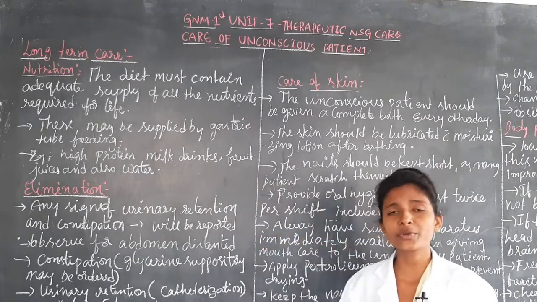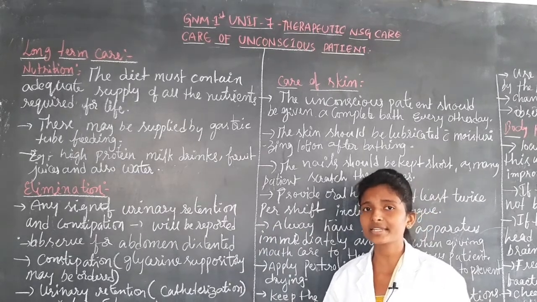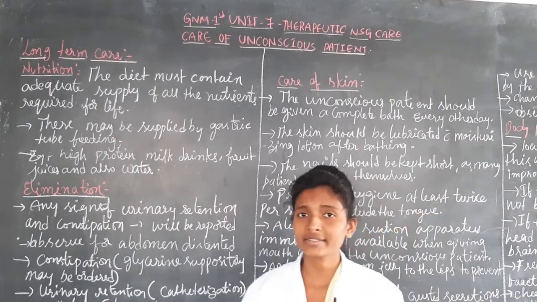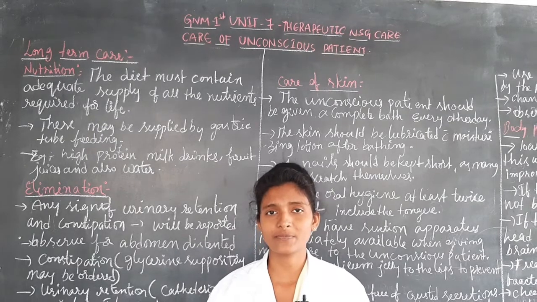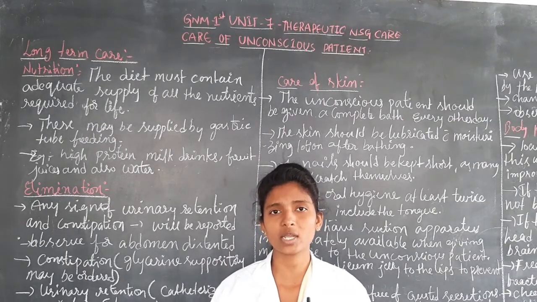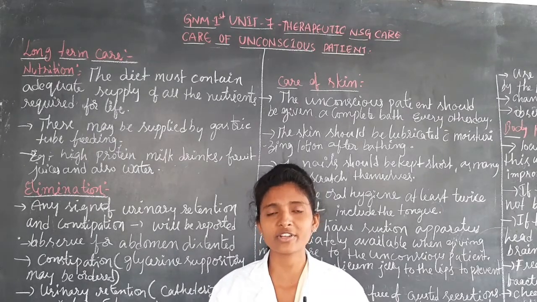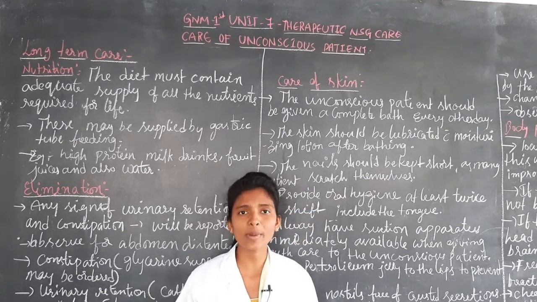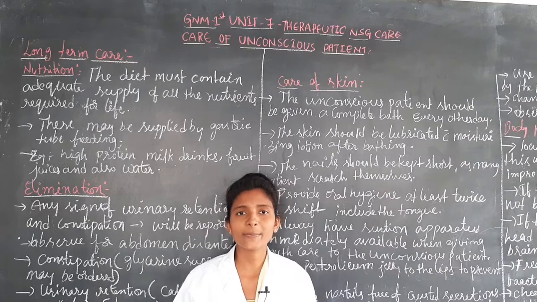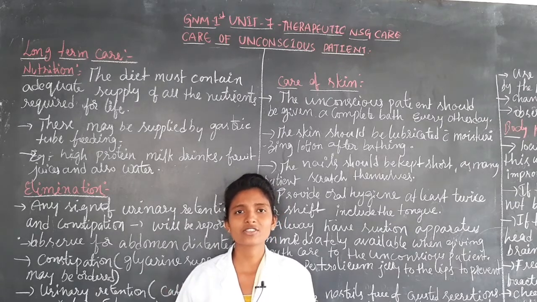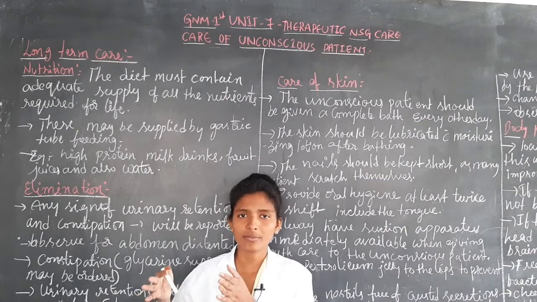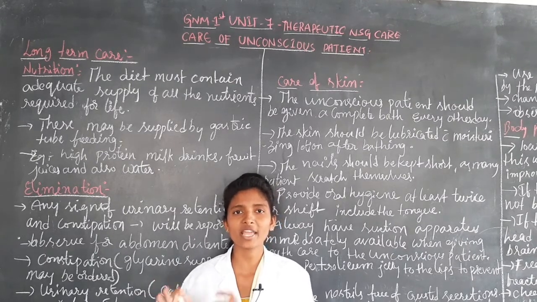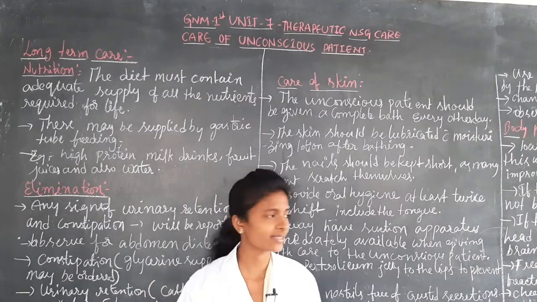So in order to prevent that, whenever the patient is getting secretions, through this suction apparatus they have to take out everything, whatever secretions are present in the patient's mouth, by doing suction. So for that purpose they have to keep the suction apparatus beside the patient whenever they provide oral hygiene.